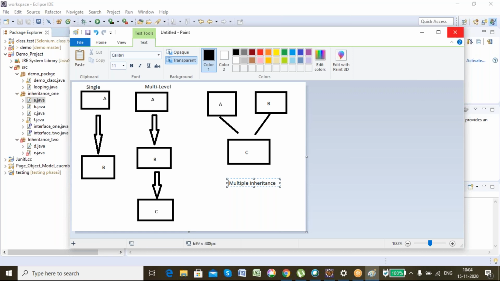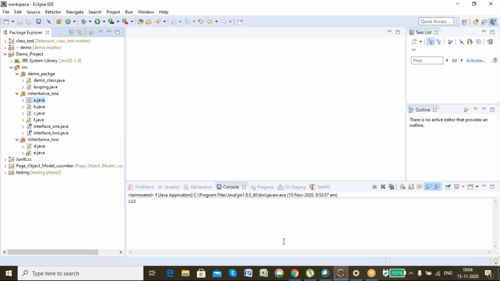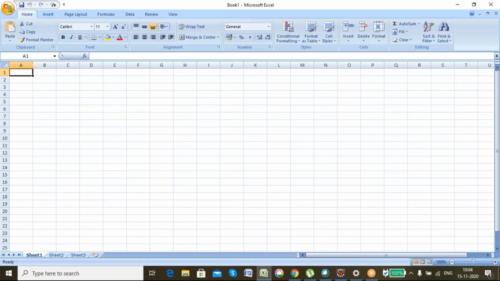Just remove it. I don't require it now. Don't save. So: class, package, project, default, private, protected, public.